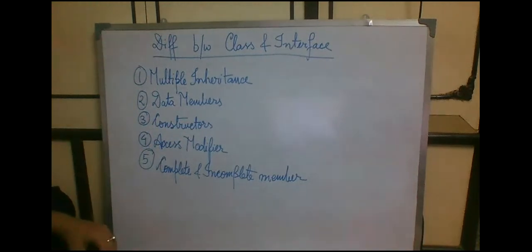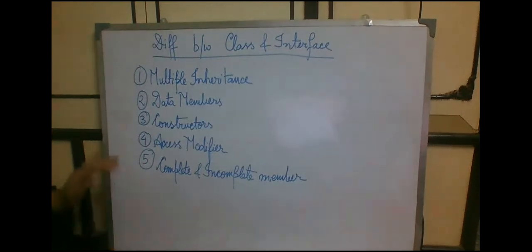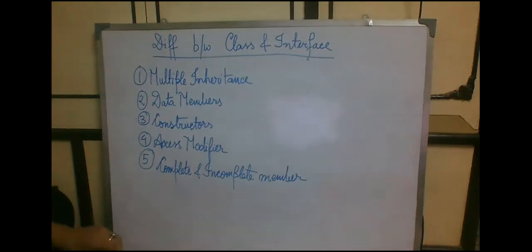Next thing is the constructor. Classes have a constructor and an interface does not have a constructor. Next, we come to access modifiers. Classes include access modifiers. An interface does not have access modifiers. Lastly, we have complete and incomplete members. What do we mean by that?